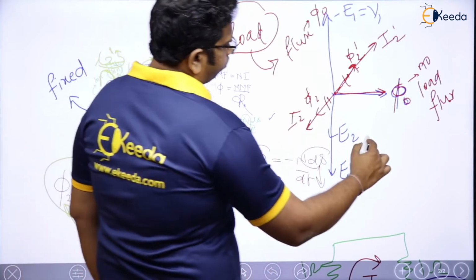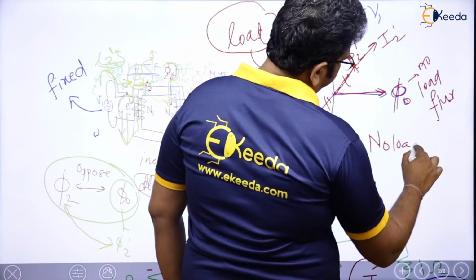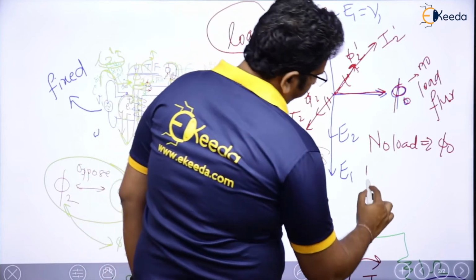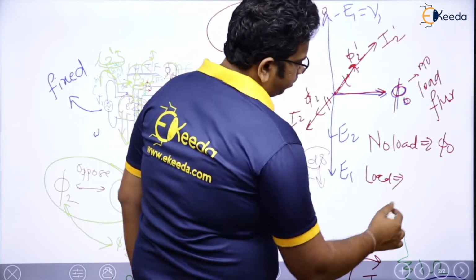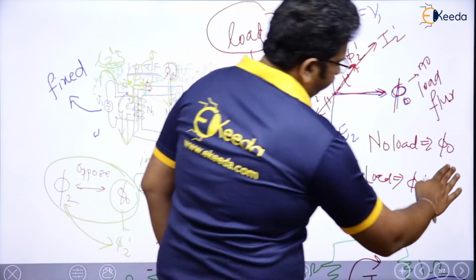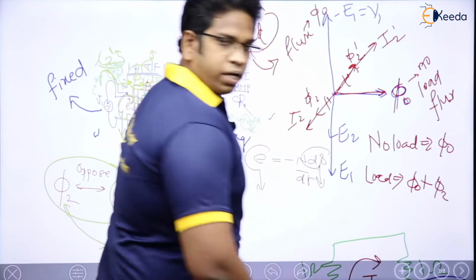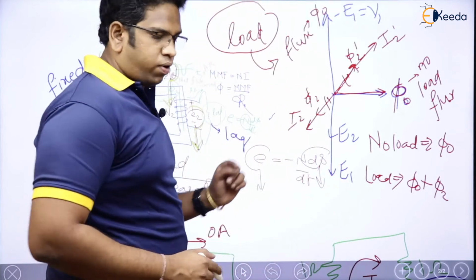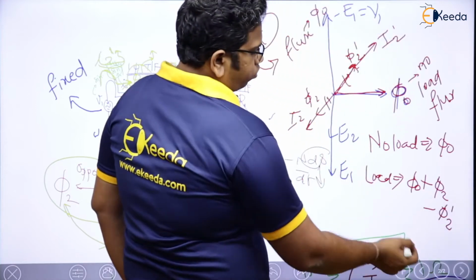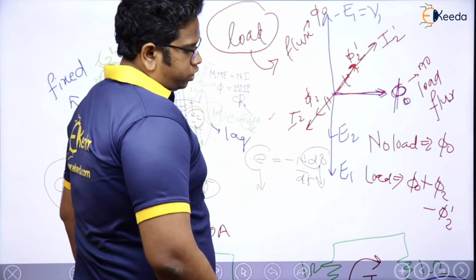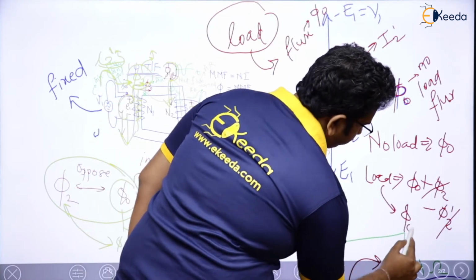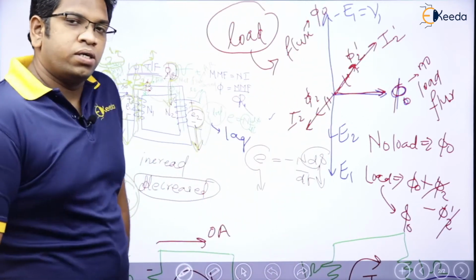Let us see. In case of no load, phi naught was the flux, right? In case of loading, what happened? Phi naught came. With that phi naught, phi 2 came, right? And in order to compensate that phi 2, again phi 2 dash came, means minus phi 2 dash came, and we know that both are equal and opposite to each other, which means both are going to cancel out, which means even at loading conditions the flux in the core is phi naught.